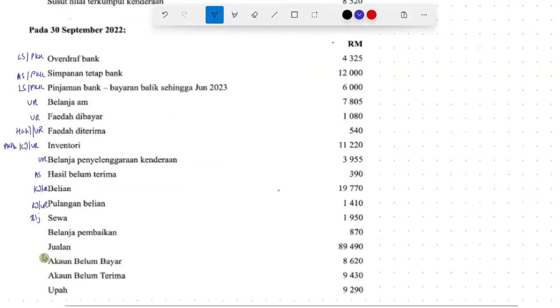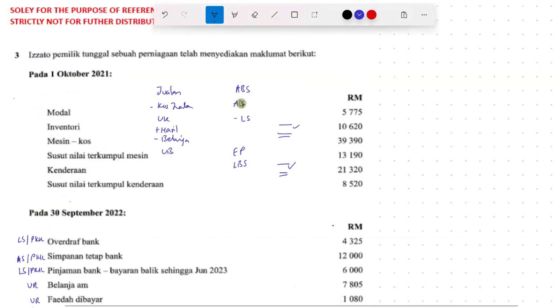Next, belanja perbaikan. Because this is a belanja untung rugi. Jualan is a jualan section inside account perdagangan. Account belum bayar is a liability semasa in PKK, right? Account belum terima is an asset semasa in PKK. Bayaran upah is a belanja in untung rugi. So we run through quickly, we know which items are involved for which statement, either this one or this one.